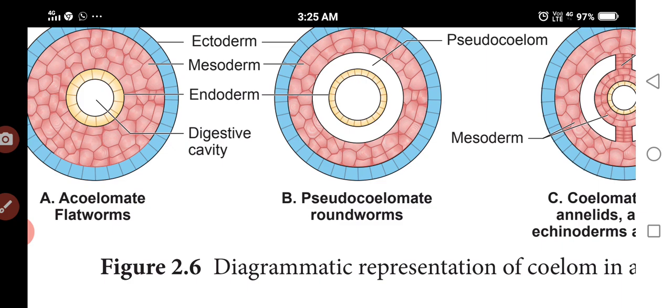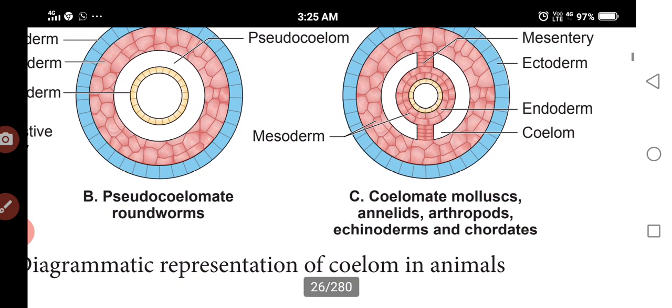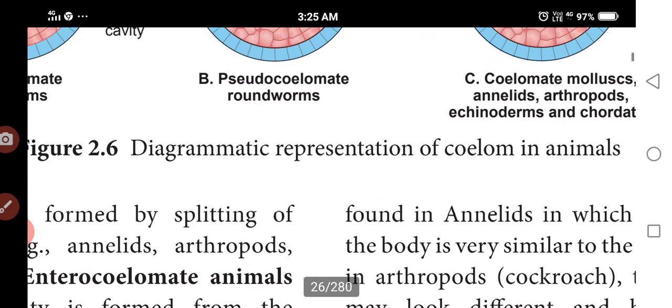Example: roundworm. Next one is eucoelomate. Eucoelomate is a true coelom. The body cavity is filled with fluids. It comes from the mesodermal pouches. Based on the mode of formation of the coelom, there are enterocoelomates and schizocoelomates. Schizocoelomates means splitting, the body cavity will be split. Examples are annelids and arthropods.